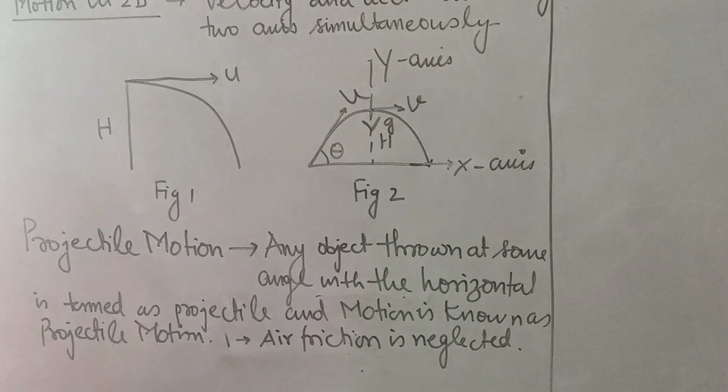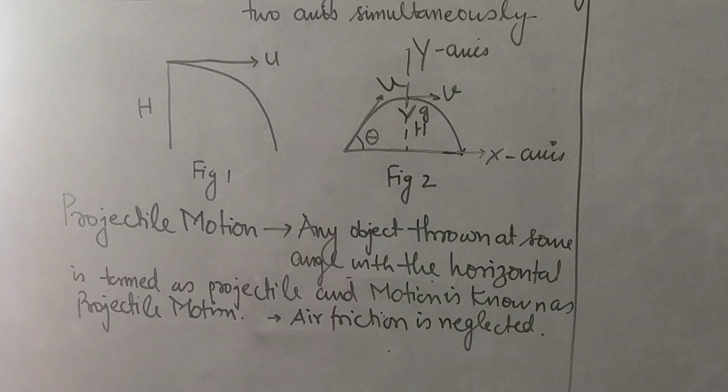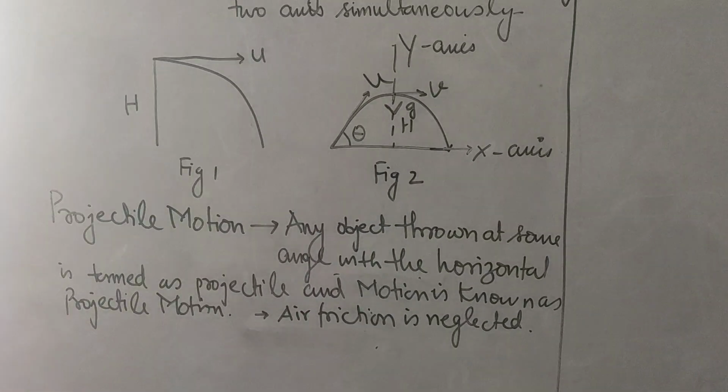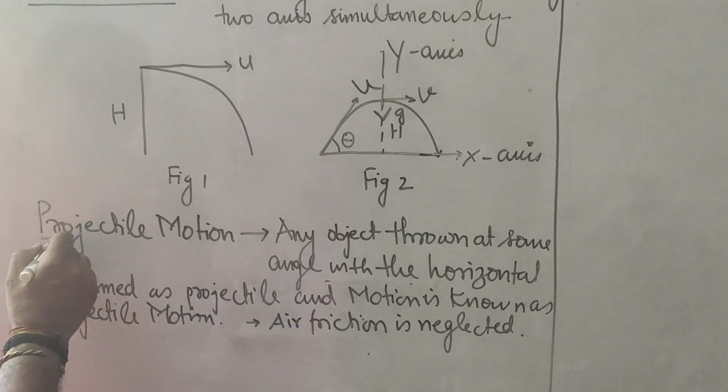Curvature of the path is neglected, and no other force acts except gravitational force. So this is projectile motion and its definition.